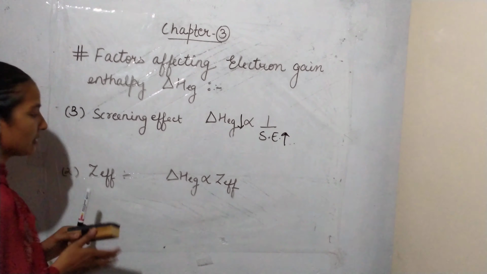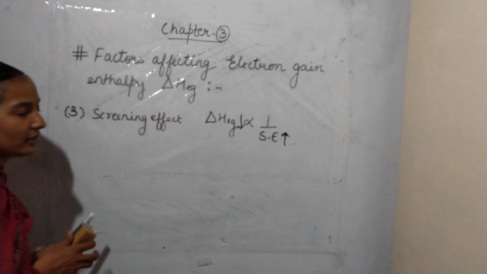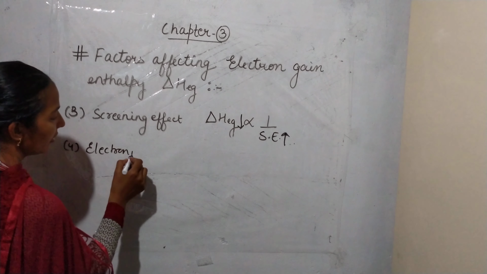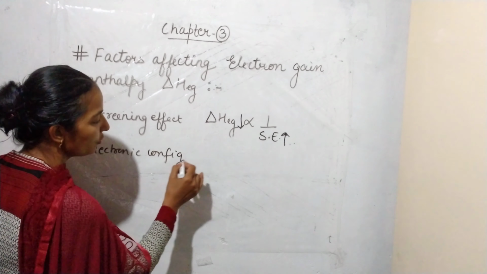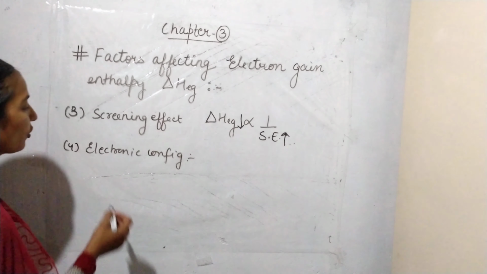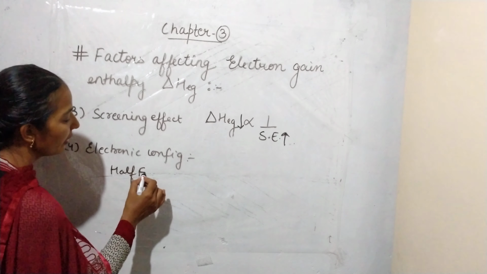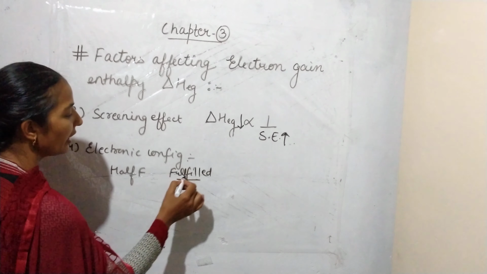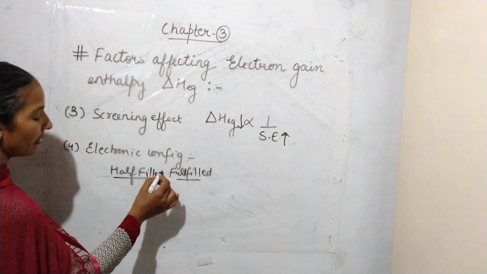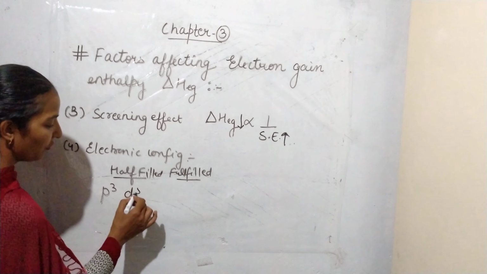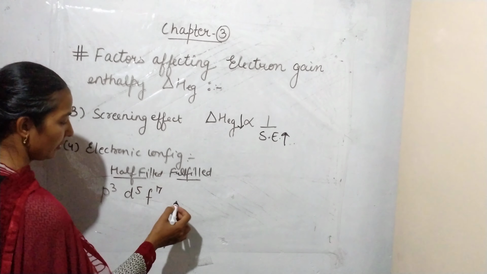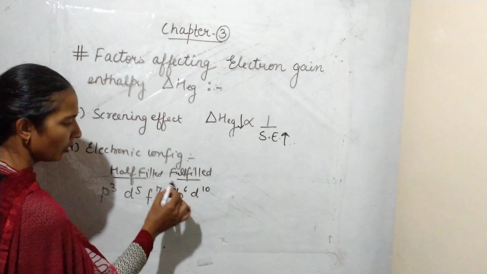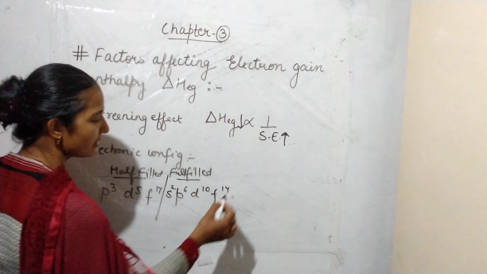Now one more point is the electronic configuration. Students, you have to remember that there are two types of electronic configuration. Number one is half filled and the second one is full filled. Half filled are like p3, d5, f7, and full filled are like p6, d10, s2, f14.